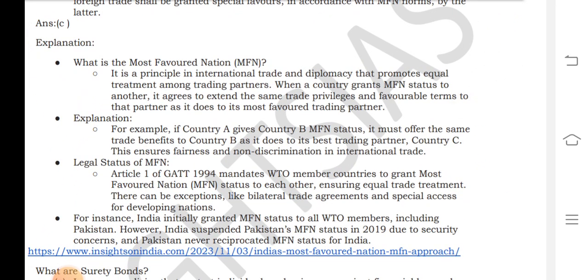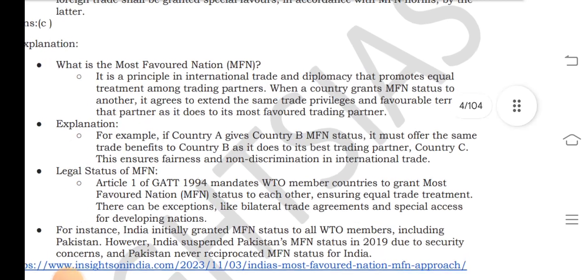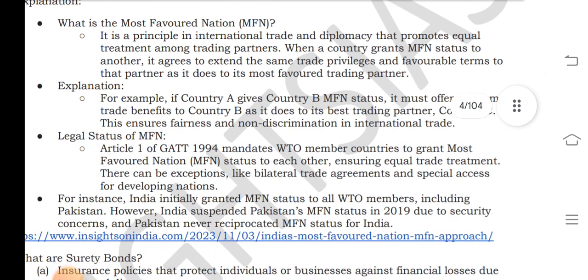Let's see the explanation. The Most Favoured Nation, MFN, is the principle in international trade and diplomacy that promotes equal treatment among trading partners. When one country grants MFN status to another, it agrees to extend the same trade privileges and favorable terms to that partner as it does to its most favoured trading partners.